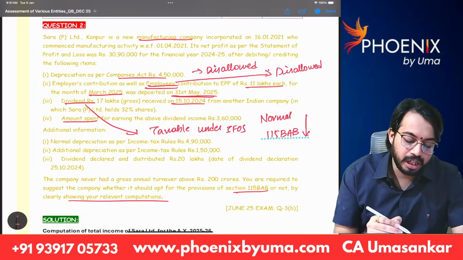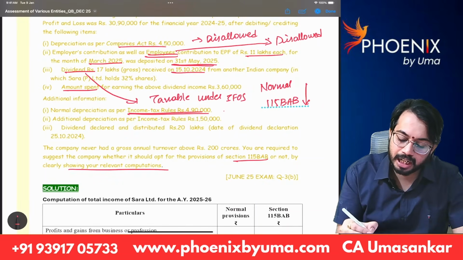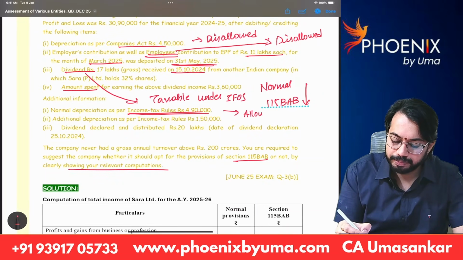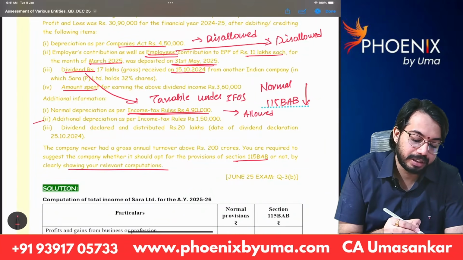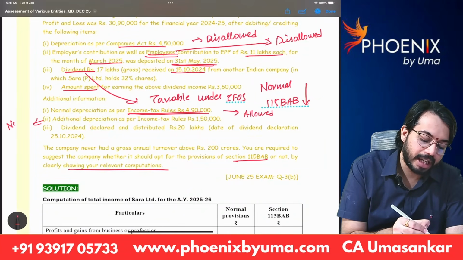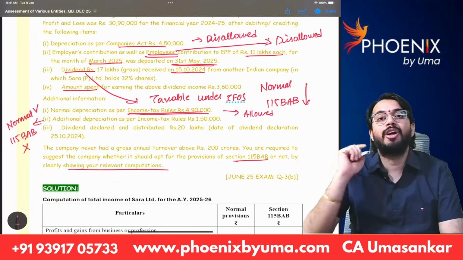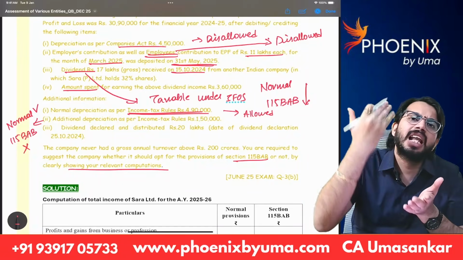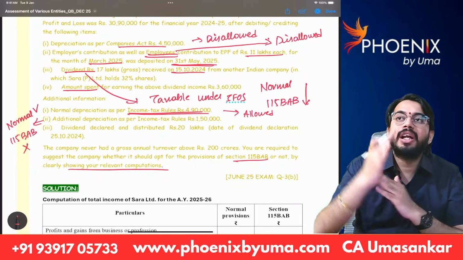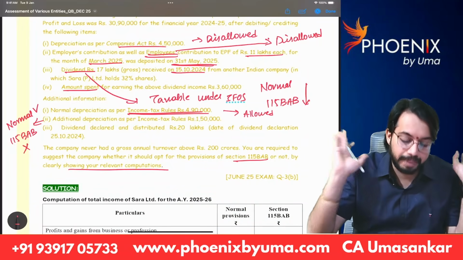Next, additional information. Normal depreciation as per income tax rules is allowed as deduction. Next, additional depreciation as per income tax rules. See, this additional depreciation is allowed only as per normal provisions. As per 115BAB, additional depreciation is not available. So when you are calculating total income under normal provisions, claim additional depreciation. But when you are calculating total income as per 115BAB, don't claim additional depreciation.